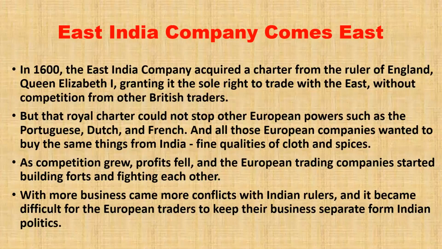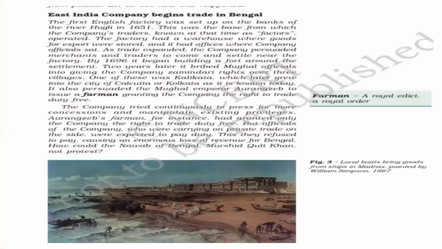But that same charter did not forbid the other European powers from coming to trade. So this was a competition for them, and soon they had problems with the authorities in India too, and this led to more and more conflict. Here is the picture of local boats coming and bringing goods to Madras.